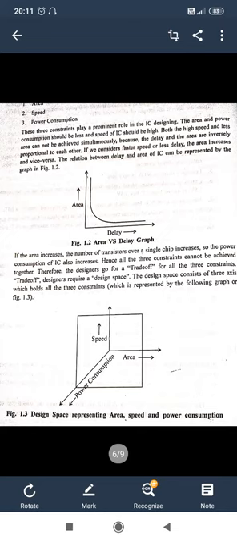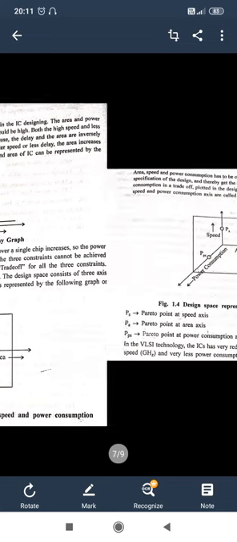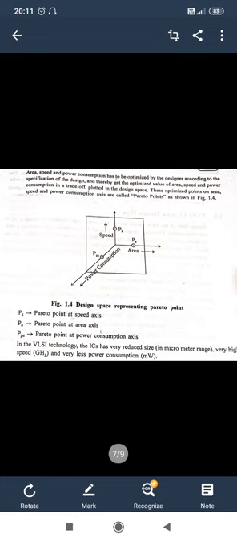So optimize the design in respect of these three things, because when we talk about VLSI, basically reduce the size in micrometers, high speed in gigahertz and very low power consumption, that is milliwatts. So this is called the design space chart for that particular point where the three things are present on different axes, area, speed and power, and P shows the different Pareto points on the X, Y and Z axis. So these are basically the design constraints in respect of speed, power and area, and that is the optimized way in design space, that is called our Pareto point axis design.